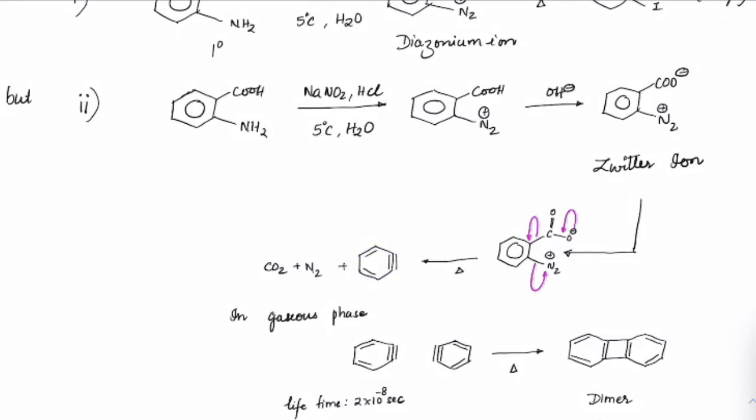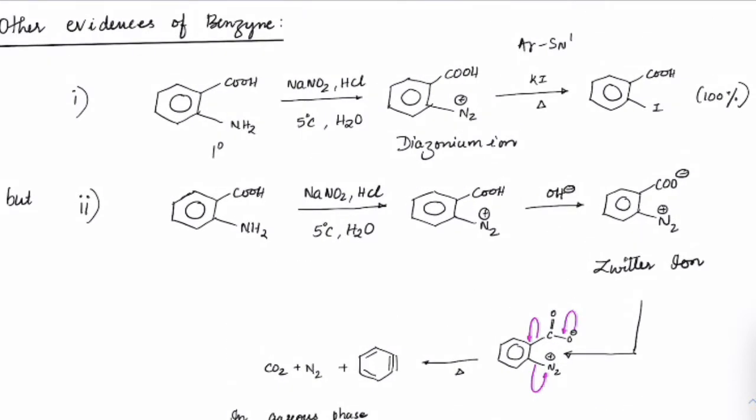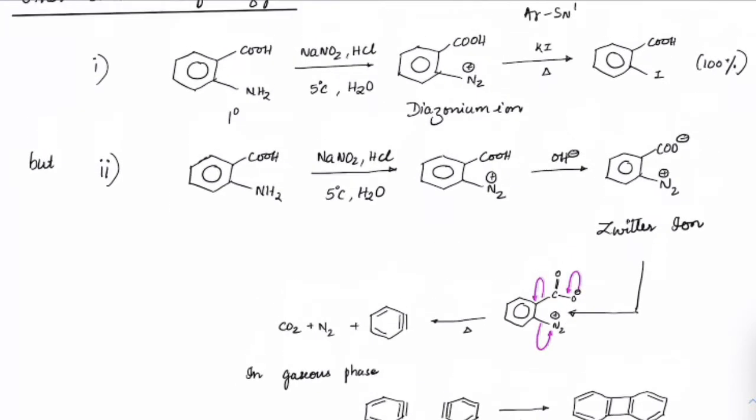If we take those vapors and condense that, or in the gaseous state, we will see that dimerization of benzyne will take place. The lifetime of benzyne is very short, 2 into 10 raised to the power of minus 8 seconds. It will instantly get caught up in the formation of a dimer. So this is an evidence showing that a benzyne mechanism is involved in this. Please make a note of that, everyone.